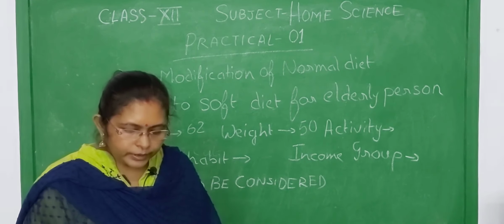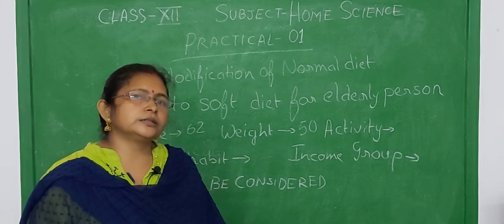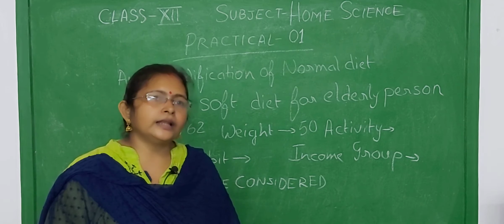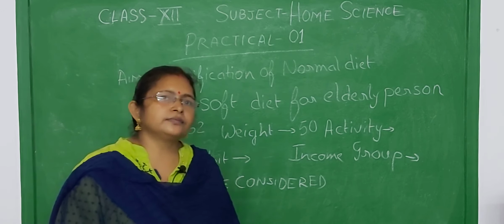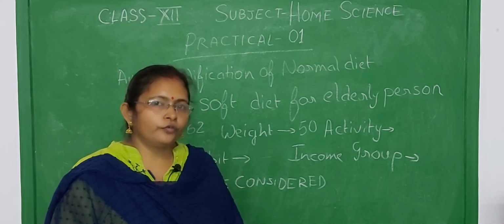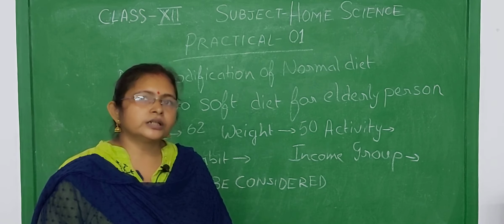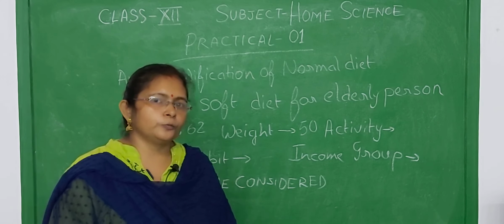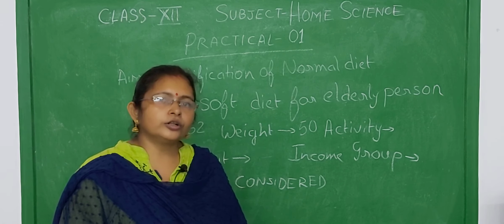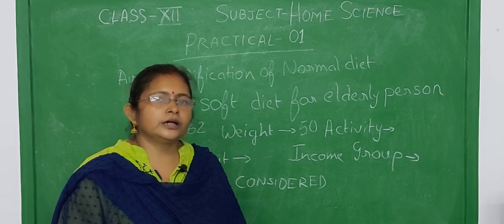Next comes a very important thing, the diet. For these types of patients, the diet will be soft and liquid. Why is the diet more soft and liquid? Because sometimes we have seen that geriatric or old age persons cannot chew properly, and their digestive system is also not working like before in the middle age group. So at this time we have to make a diet which is a little soft and also contains liquid, so that their kidney filtration will be in a normal state.